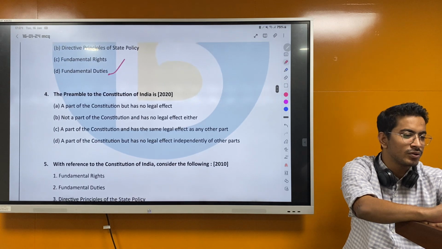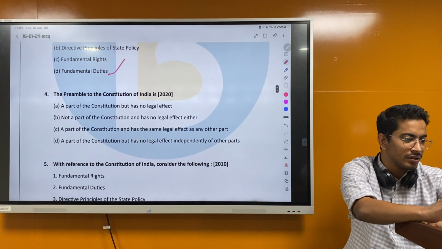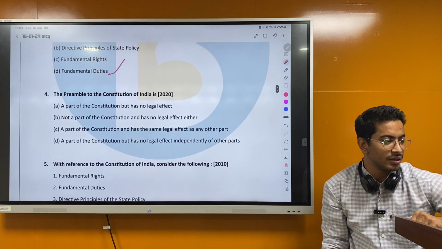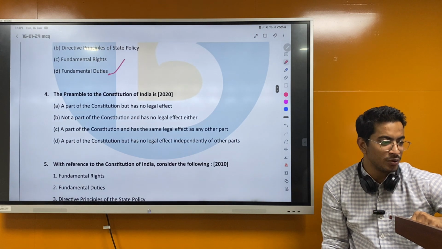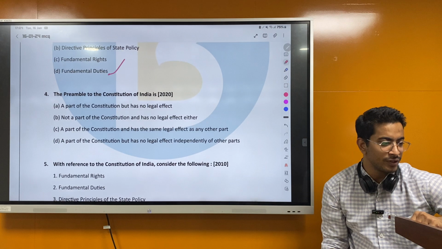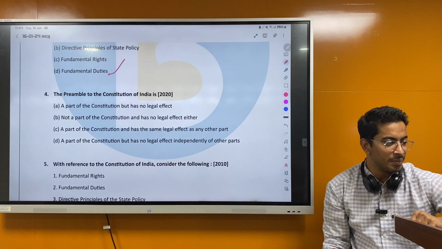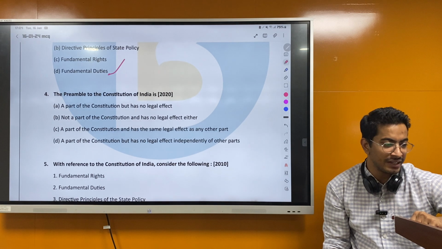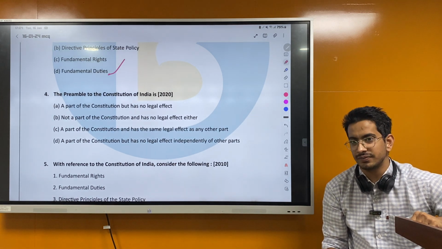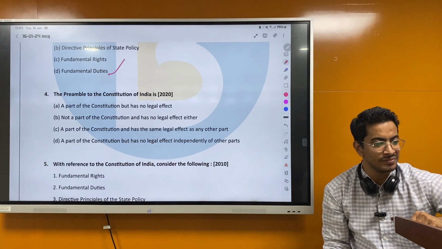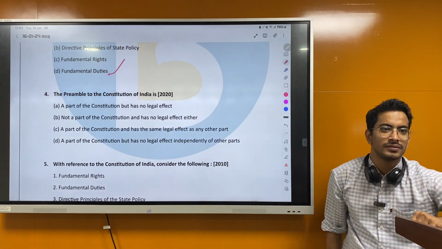Next, the preamble to the Constitution of India is a part of the Constitution but has no legal effect; not a part of the Constitution and has no legal effect either; a part of the Constitution and has the same legal effect as any other part; a part of the Constitution but has no legal effect independently of other parts. Why does it have no legal effect?